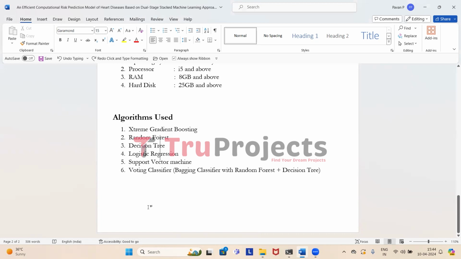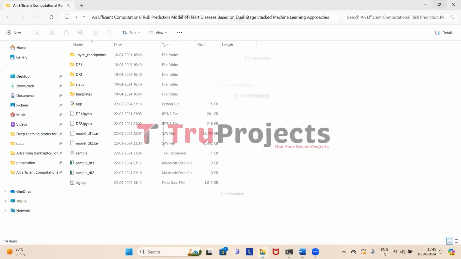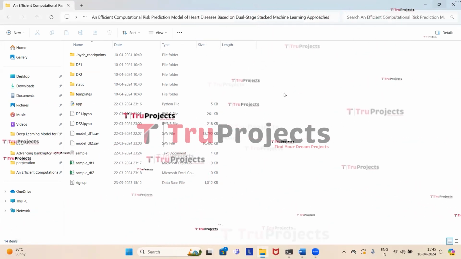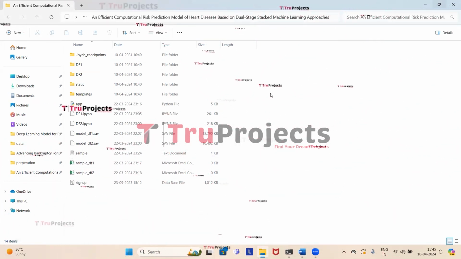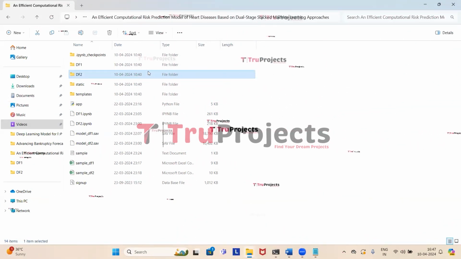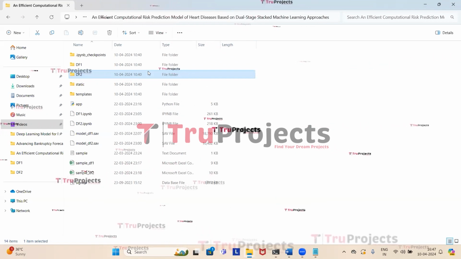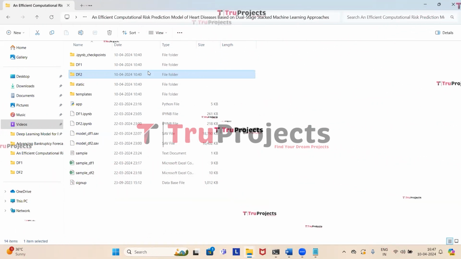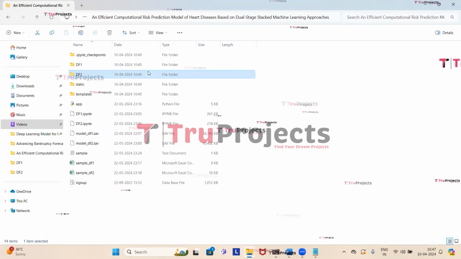To execute it, we have to open the code folder which contains the source code files. So these are the source code files in the code folder. Let's understand each file and how it will be used in the project. Here we have two folders in which we have two separate data sets related to heart disease. In the project, we'll be training each algorithm individually on both the data sets.